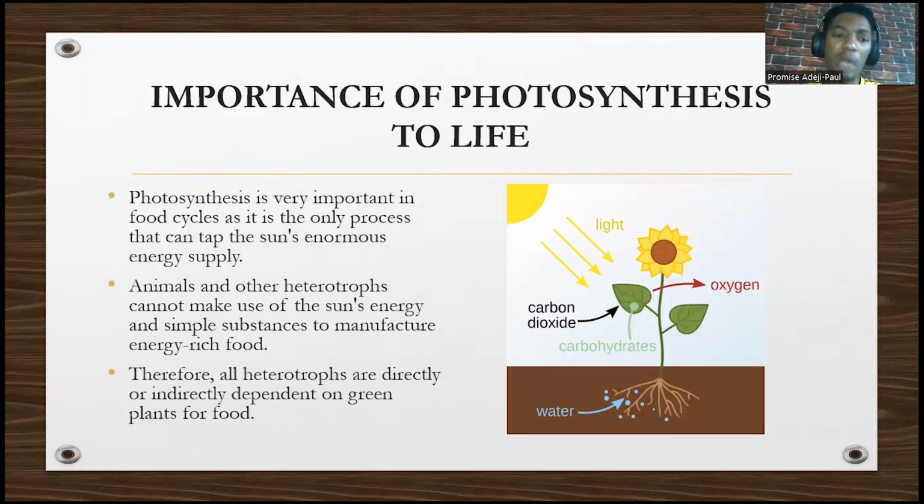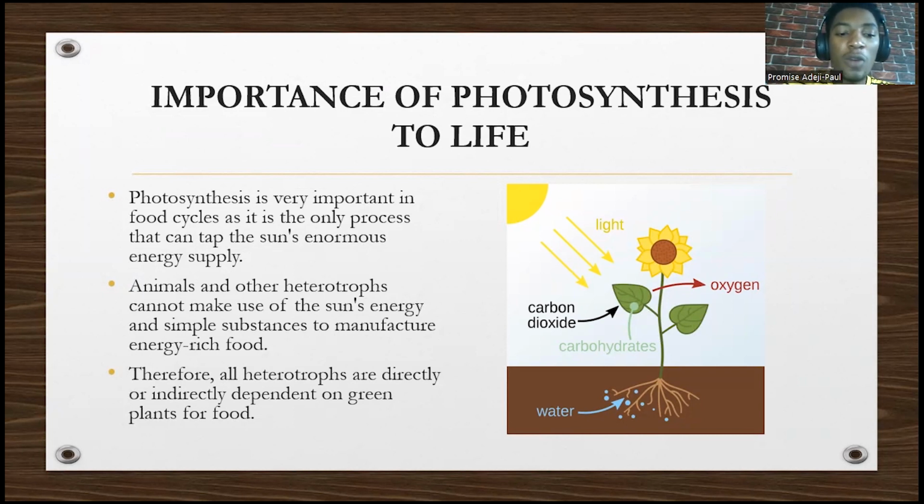So what's the importance of photosynthesis to life? We're talking about photosynthesis. What's the importance? Photosynthesis is very important in food cycles. Why? It's the only process that can trap the sun's enormous energy, because the sun is releasing a very enormous amount of energy. And one of the processes that can trap that energy is photosynthesis, and it uses it to produce food that animals and even the plant itself depend on. Animals and other heterotrophs cannot make use of the sun's energy in photosynthesis to manufacture energy-rich food. That's why they have to depend on plants.